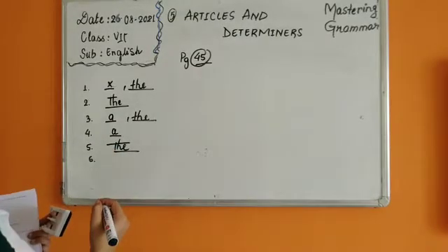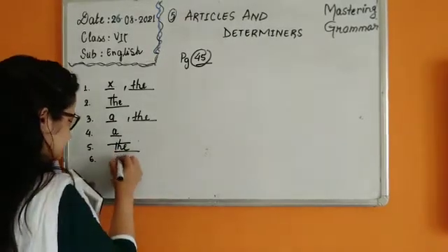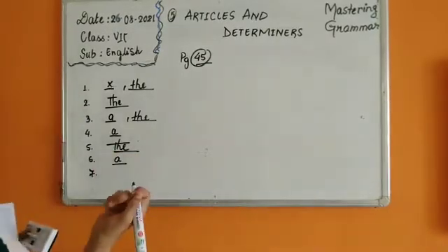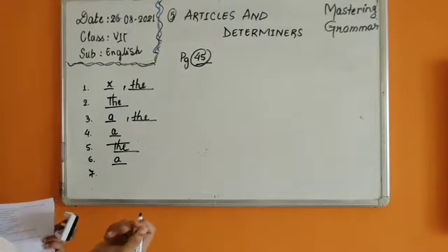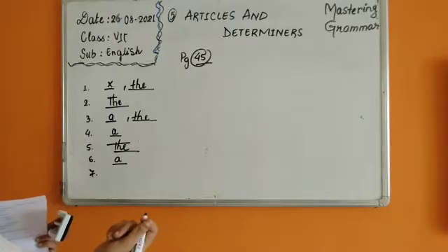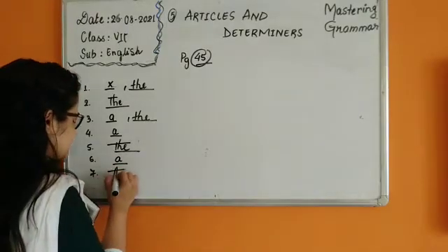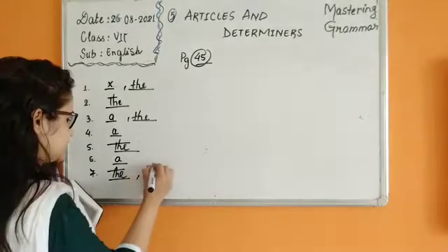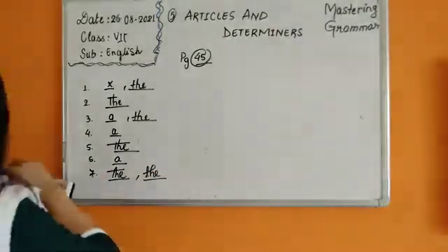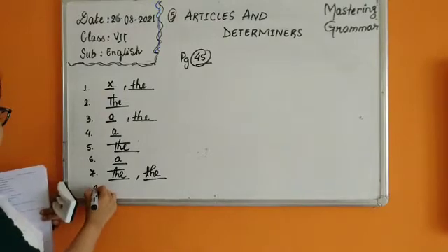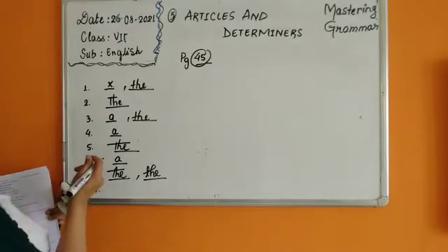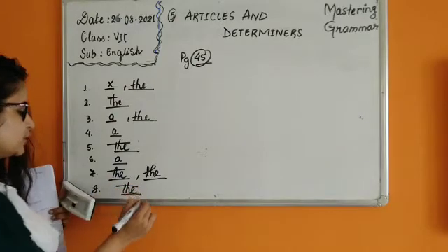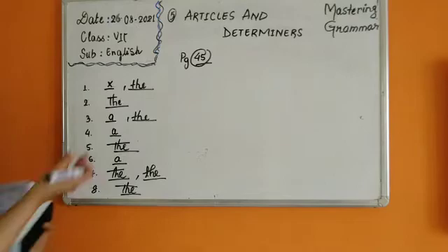Number 6. My father gave me a book to read. Okay. So, he gave him a book which is not particular. Any book can be given. Dash intelligence of dash princess made everyone speechless. The intelligence, we are talking about specific intelligence of the specific people, of the princess. So, of the princess. We are talking about particular. Number 8. So, here also children see there is a specific name of this newspaper. I regularly read the Times of India. So, I told you for newspaper names also we are going to use the.